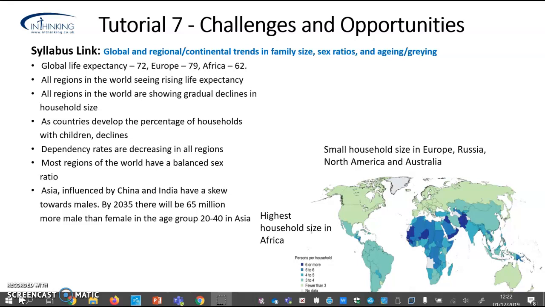And we still see this problem of an imbalance between sex ratio in China and India, because these two countries have huge populations. This amounts to really quite significant skews towards males. So by 2013, we're expecting to see 65 million more males than females in the age group 20 to 40 across Asia. And that's largely due to the skews that we see in China and India.